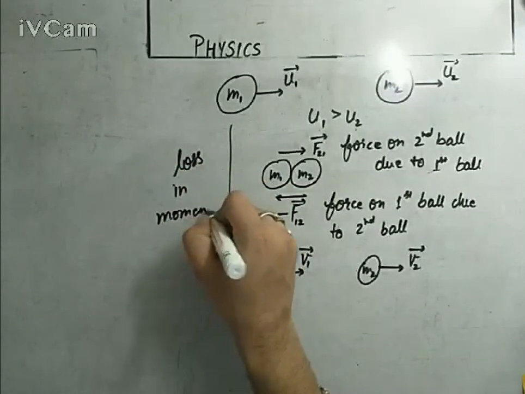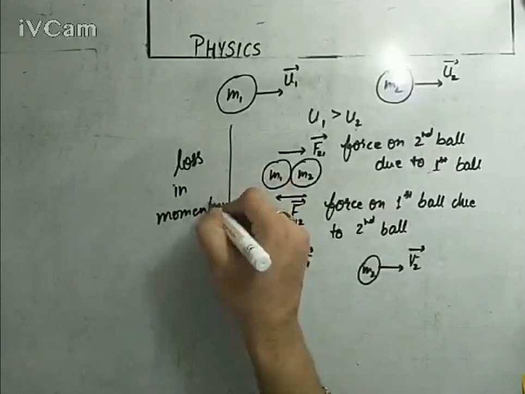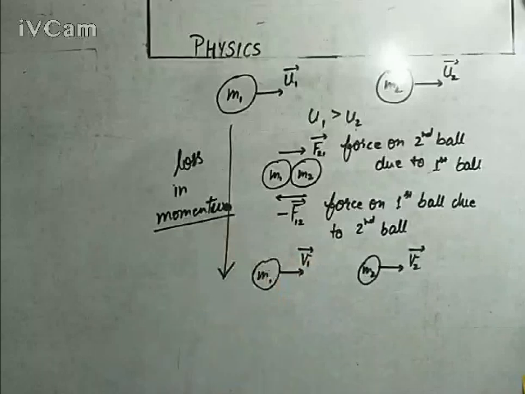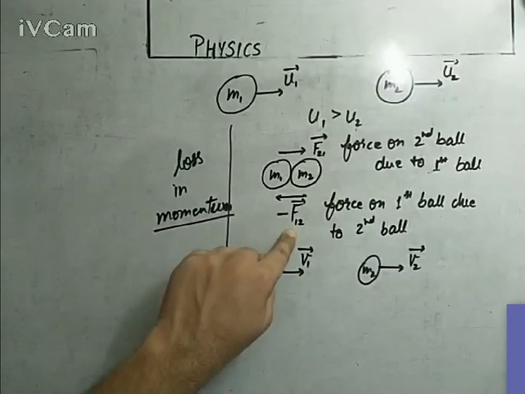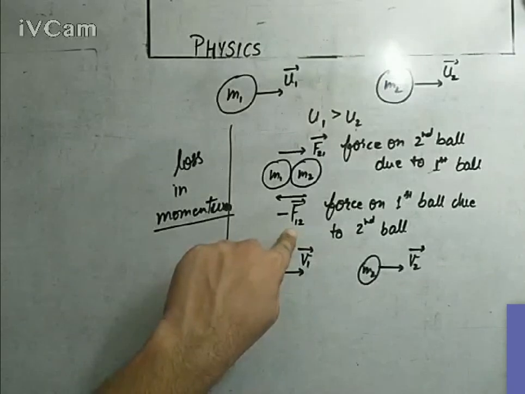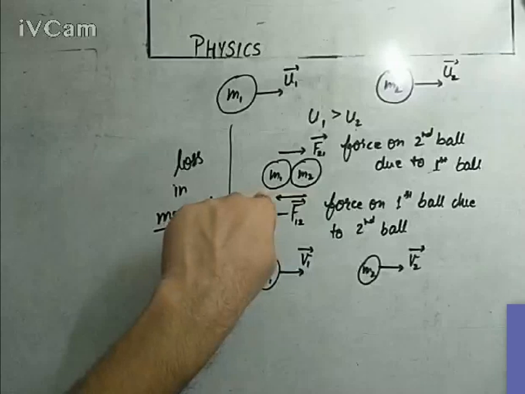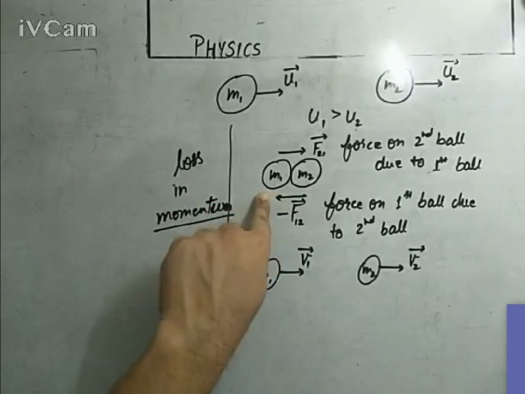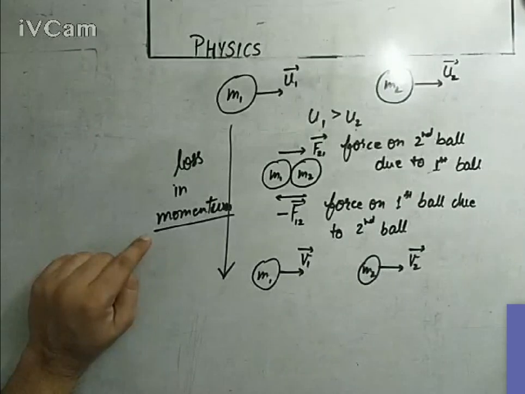You know why? Because its velocity is getting decreased due to the collision. The first ball is experiencing a retardative force, a force in the opposite direction of its motion. So its velocity will decrease, and if its velocity is decreasing, its momentum will also get decreased.